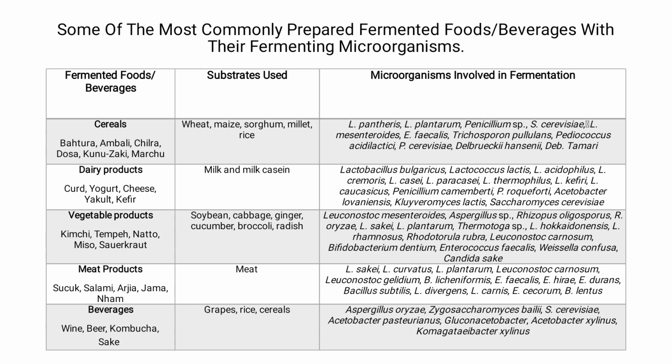Microorganisms like Leuconostoc sakei, Leuconostoc curvatus, Leuconostoc carnosum, etc. act on meat and produce various fermented meat products. And microorganisms like Aspergillus oryzae, Zygosaccharomyces bailii, Saccharomyces cerevisiae, Acetobacter, etc. act on grapes, rice and cereals and produce various alcoholic and non-alcoholic beverages.